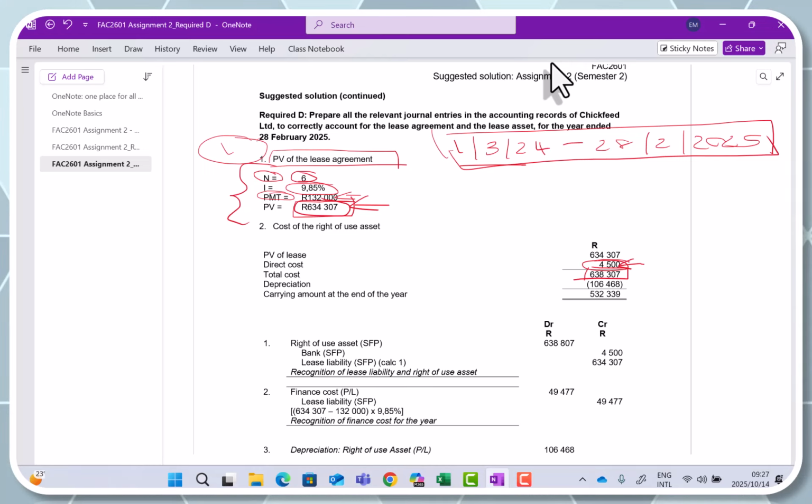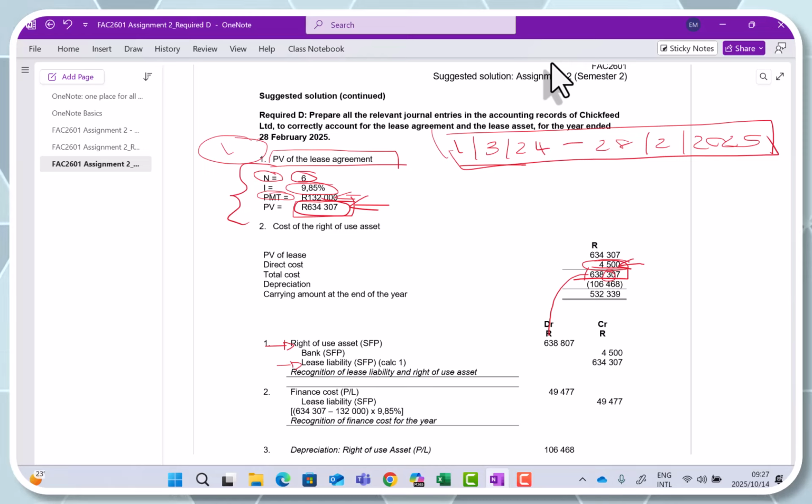So what would we do? We will debit our right of use asset. Remember, we need to recognize this asset. We don't recognize a solar system, we recognize a right to use the solar system. Right of use asset. What is the cost of the asset? We've calculated that as the 638,000. Oh, I think there's a typing error. That must be 807, not 307. So it's 638,807 Rand.